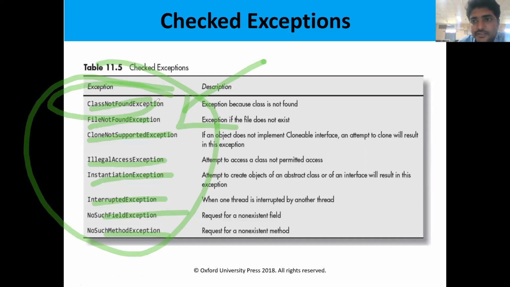In the unchecked exceptions, we will get the exception at the time of runtime. Unchecked exceptions are examples for the runtime exceptions. Checked exceptions are examples for the compile time exceptions. Compile time exceptions mean if you don't have any exception handler, then the compiler will return the error. If you have the exception handler, then only the program will be able to run and execute.